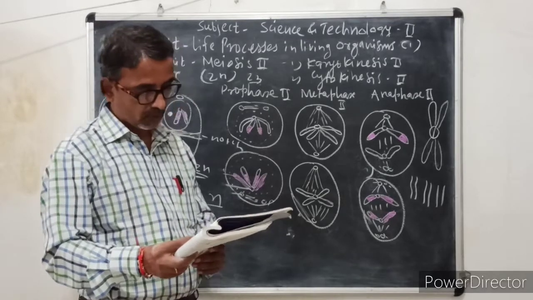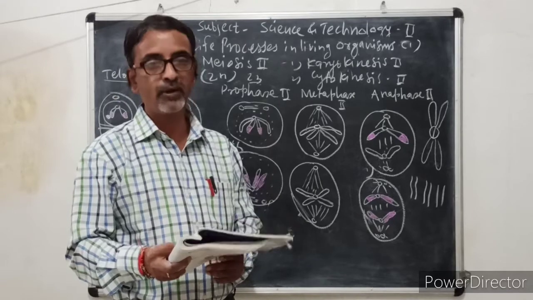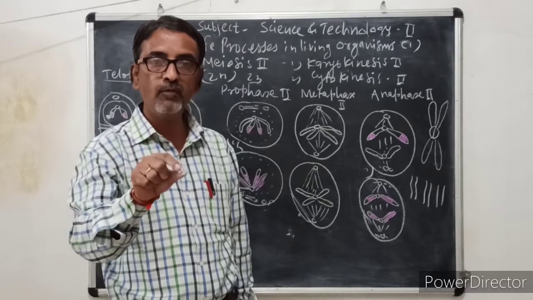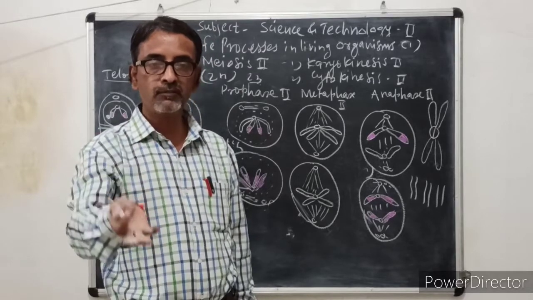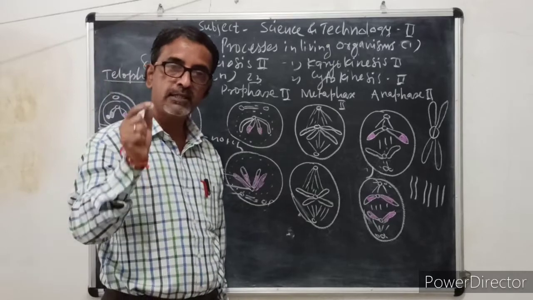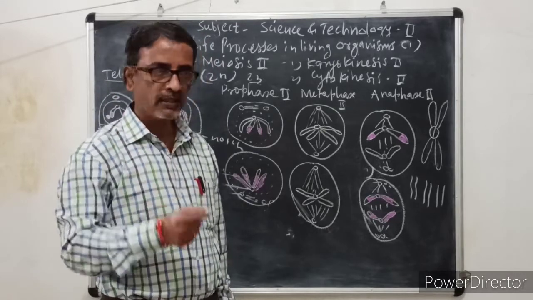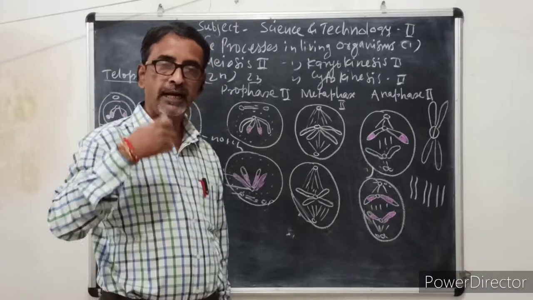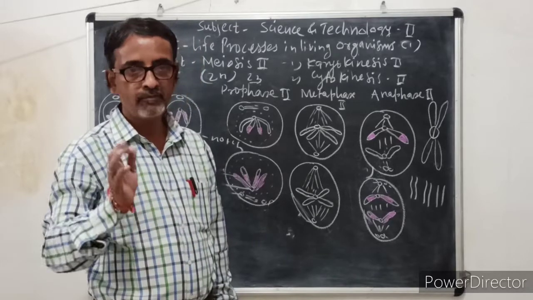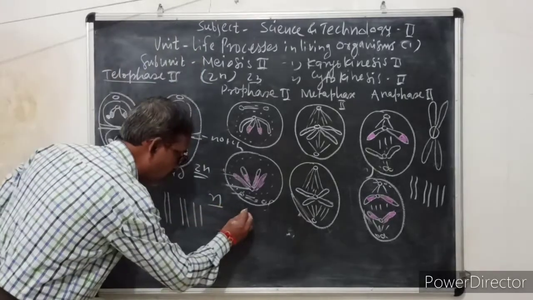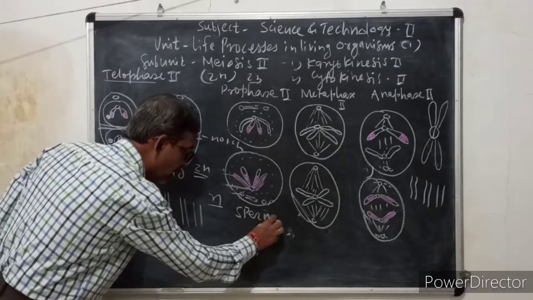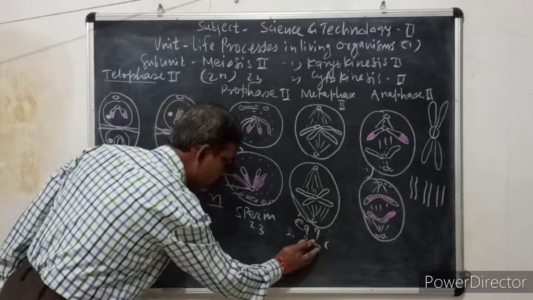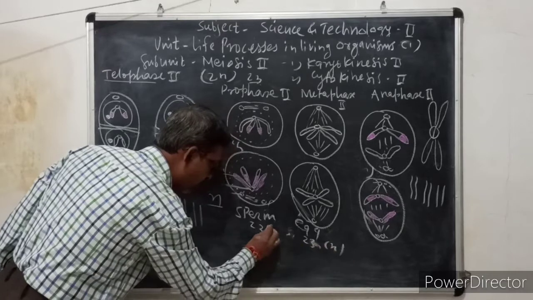Then the fourth one: are gametes diploid or haploid? Gametes are always haploid, but the cells that form gametes are diploid. After formation, gametes are always haploid. Why? For example, in human beings, sperms are male gametes and egg cells are female gametes. The sperm and egg cell each have 23 chromosomes, that is, they are haploid.